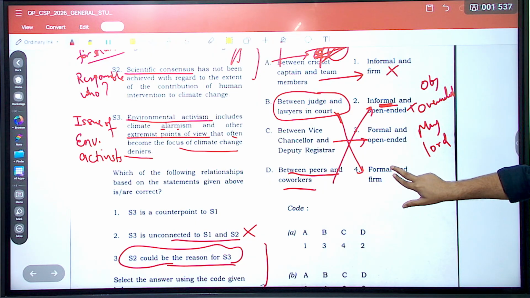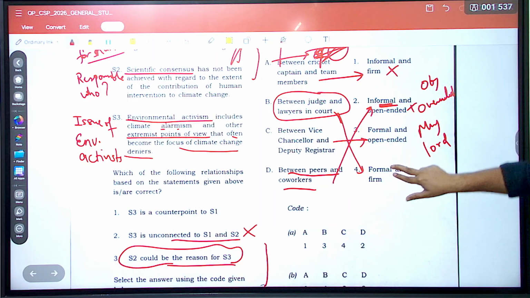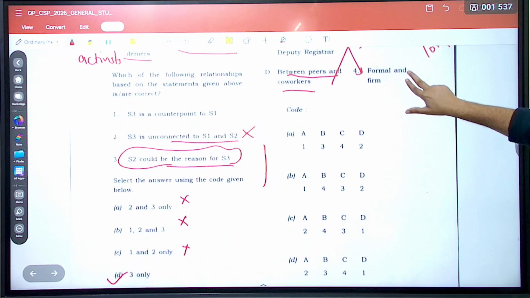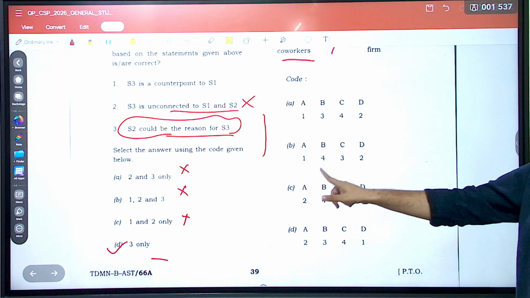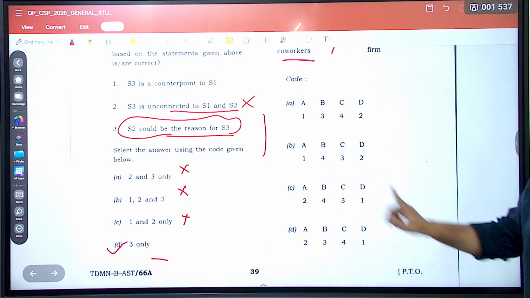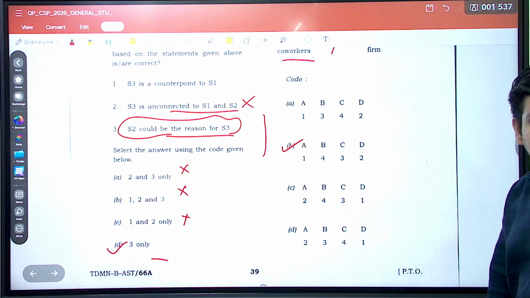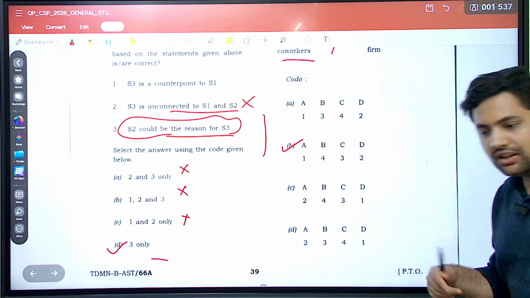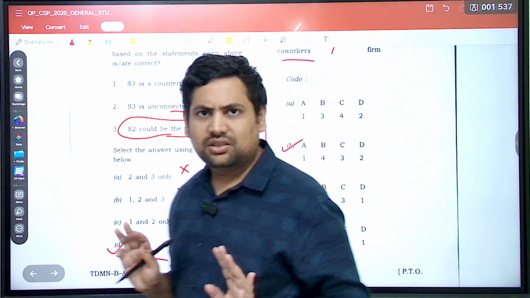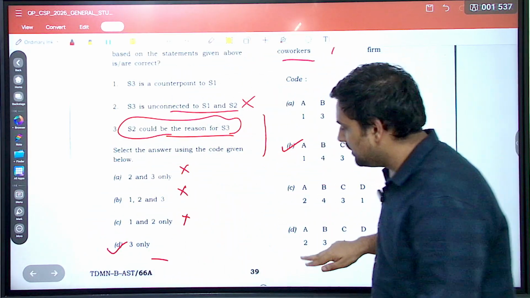D has to be 2. Correct? Between peers and co-workers, informal and open-ended. So D has to be 2. B is 4, D is 2. Only one option has B as 4, D as 2. The answer becomes clear, can you see? I have not used any book, nothing. Just simple logic. Okay, now let's move forward.